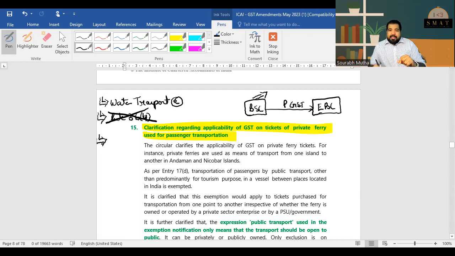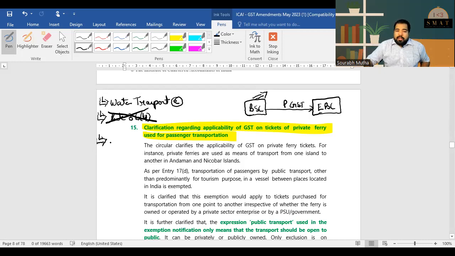Guys, just like your medicines, that cake in your fridge, that pastry and chocolates in your fridge have an expiry, even GST credit has an expiry for taking it to the credit ledger. Using it, you can do anytime, but taking it has a deadline. So for example, today is 11th of February. If I purchase something and I had to take credit on it, but I have not taken it for some reason, invoice problem, etc., can I claim it later on? Yes, but there's a time limit. Not this year, not till 31st March.